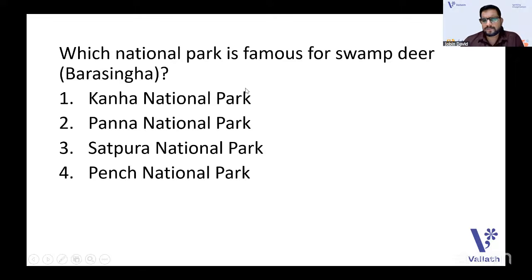See, Madhya Pradesh has a lot of national parks. These national parks are very important and you need to learn at least one famous animal from each national park. Even anything else that is famous is good, because it can be easily related and learned. That's mandatory when you learn general knowledge. So swamp deer is seen in Kanha National Park.